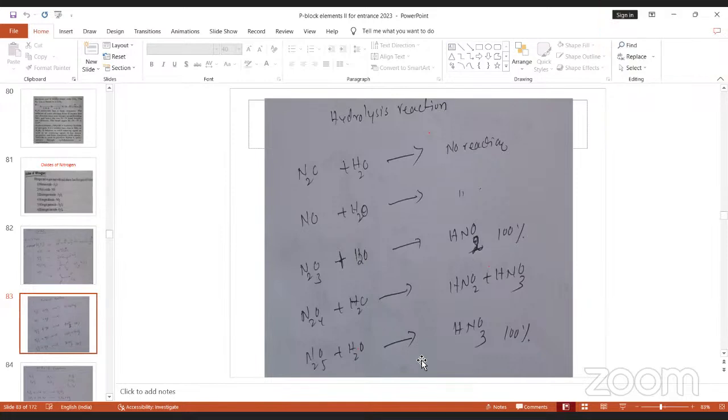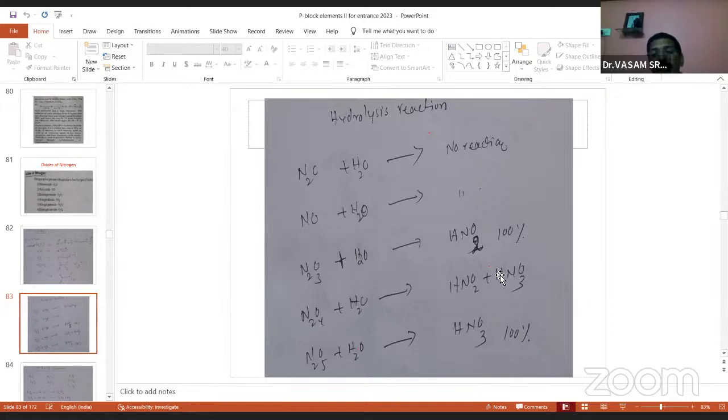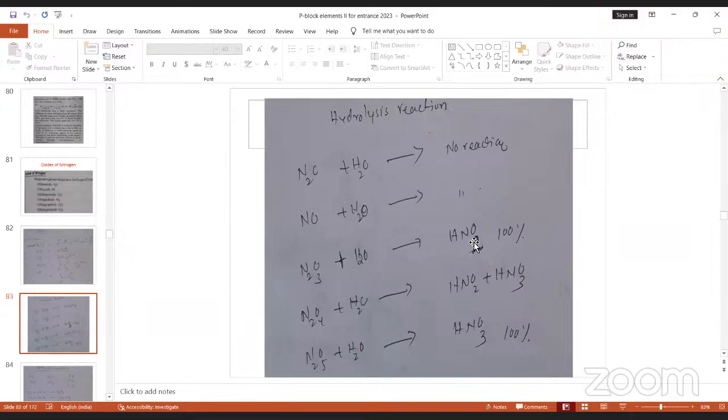HNO3. N2O4, when dissolved in water, produces two acids, HNO2 and HNO3. And N2O5, when dissolved in water, produces only one acid, nitric acid. So remember, N2O3 gives 100% -ous acid, N2O5 gives 100% -ic acid, but N2O4 gives 50% -ous, 50% -ic. Nitrous, nitric.